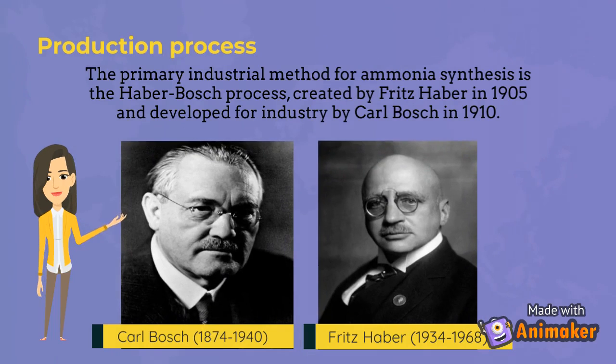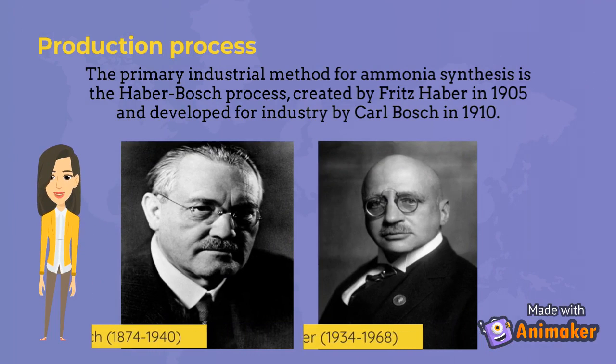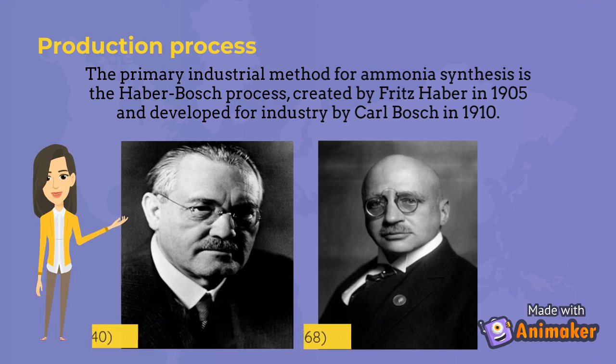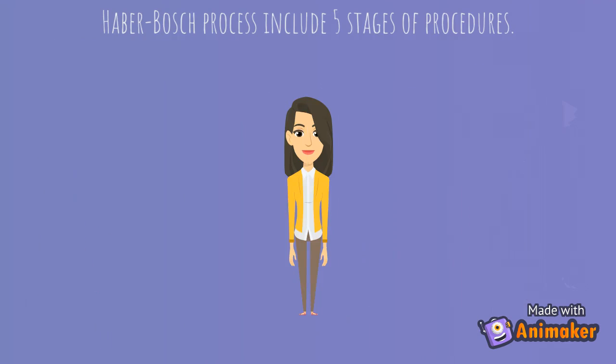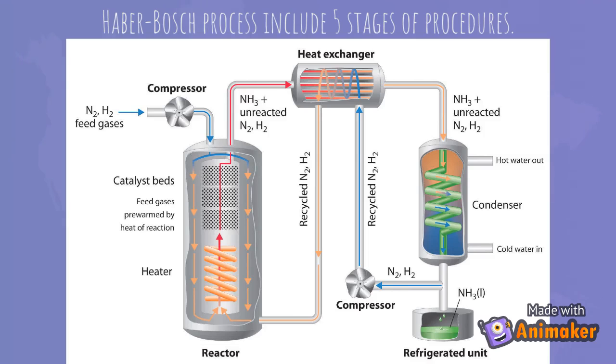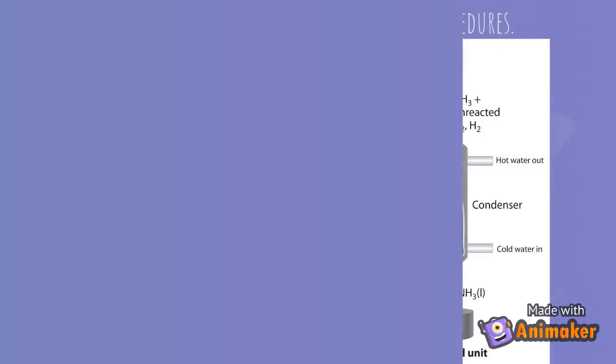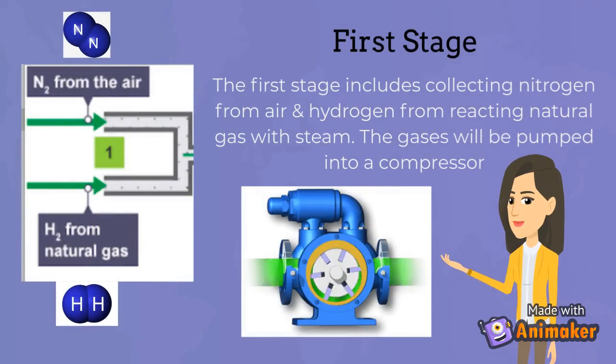Production process. The primary industrial method for ammonia synthesis is the Haber-Bosch process, created by Fritz Haber in 1905 and developed for industry by Karl Bosch in 1910. The Haber-Bosch process includes 5 stages. First stage: collecting nitrogen from air and hydrogen from reacting natural gas with steam. The gases will be pumped into a compressor.